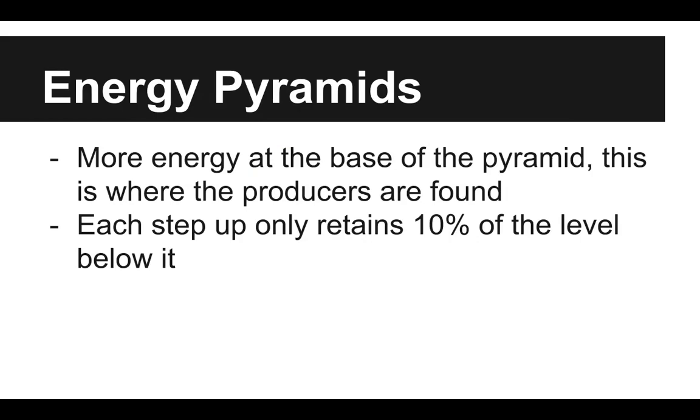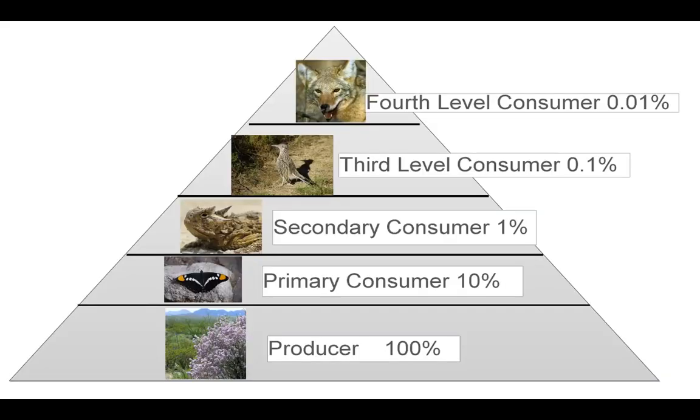Energy pyramids. More energy at the base of the pyramid. This is where the producers are found. Each step up only retains 10% of the level below it. So this would be our example of an energy pyramid. We can see down here the producers start at 100% of the energy. When we go to our primary consumers, which is our first step, they only contain 10% of the initial energy that the producers have.